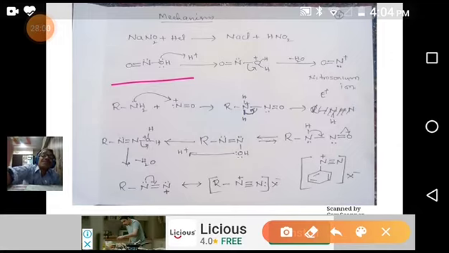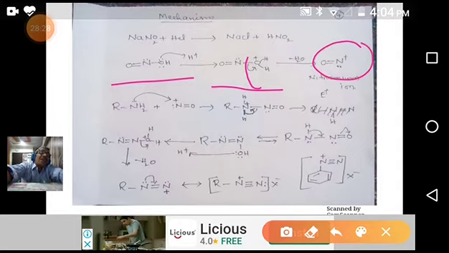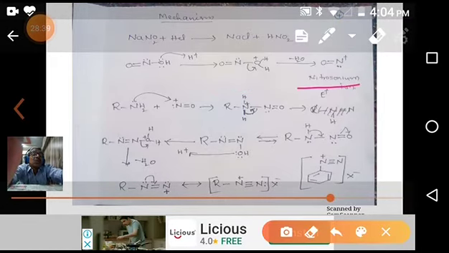This is nitrous acid. On acidification, the hydroxyl oxygen, which has two electron pairs, donates an electron pair to the proton, forming an O-H bond. In this ion, the oxygen with a plus charge attacks the bonding electrons of the oxygen-nitrogen bond. This bond breaks, forming the nitrosonium electrophile, the NO+ ion. N has a plus charge, that's why it acts as an electrophile.